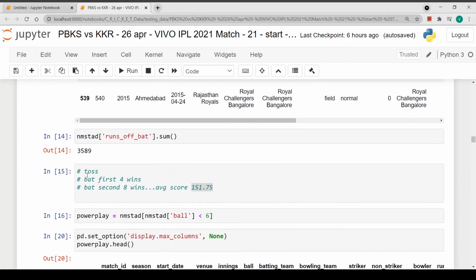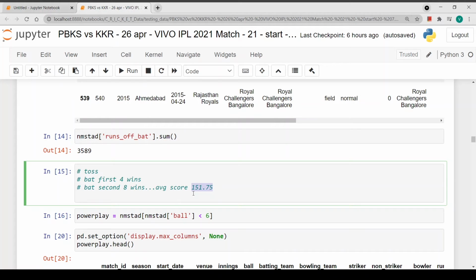So actually, I compiled the stats of the Syed Mushtaq Ali Trophy also. So what has happened in the Syed Mushtaq Ali matches plus 5 India versus England, total 12 matches. The team which batted first won 4 games, and the team which batted second won 8 games. The average first inning score was 151.75, 152.